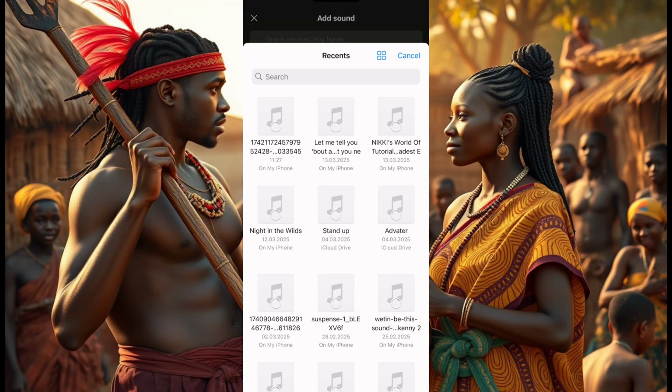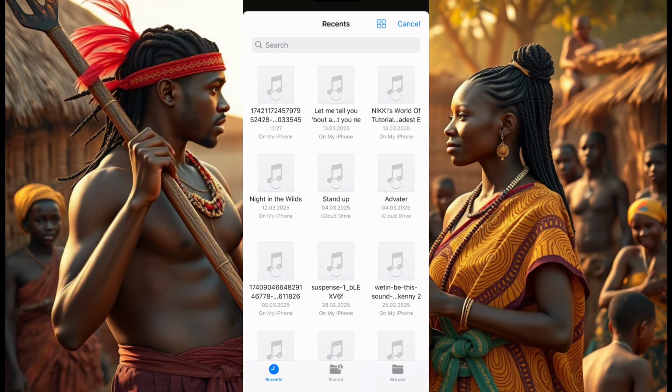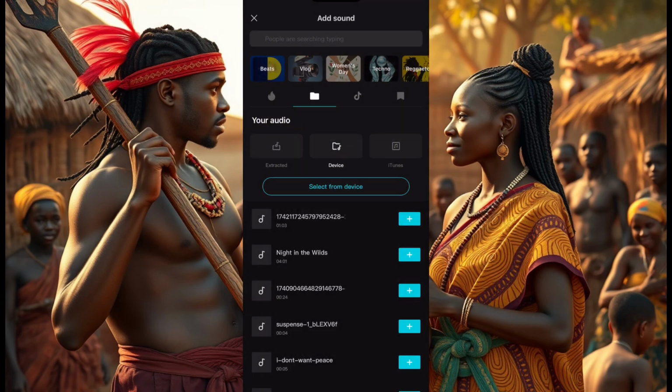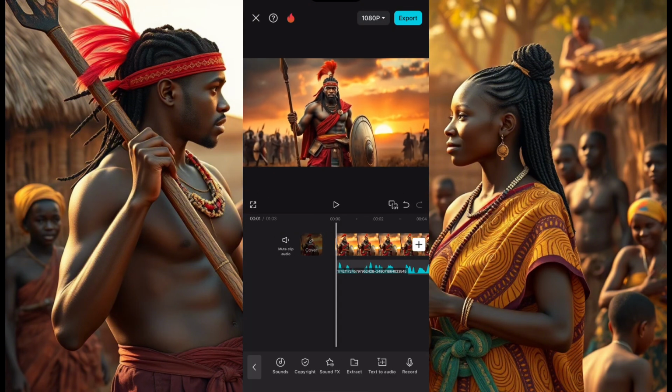When I click select from device, this is my story, okay? This is the story that we did before from Minimax, and I'll bring it in. So this is it. I'll click on here, and this is the story.